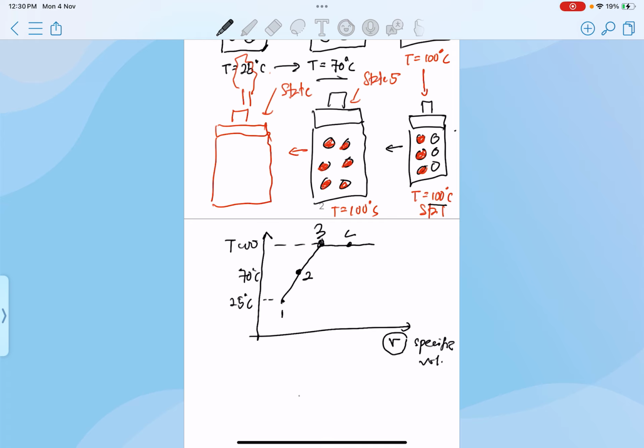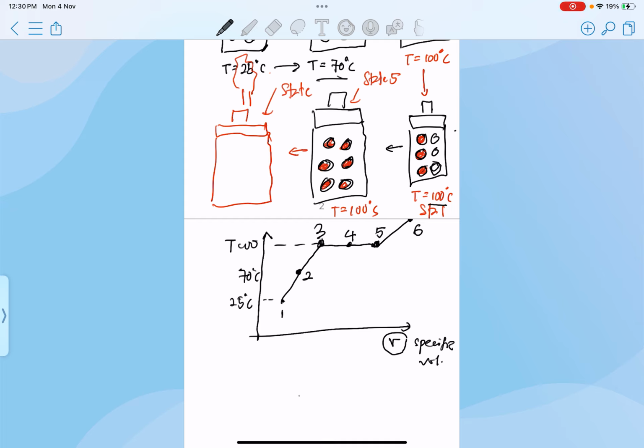Now I'm going to reach state number 4, where I have a mixture of liquid water and water in the form of vapor. Then I reach state number 5, where there is no more liquid water, all the water is in the form of vapor. And then I heat up, therefore the temperature rises. Let's say this is my state number 6.